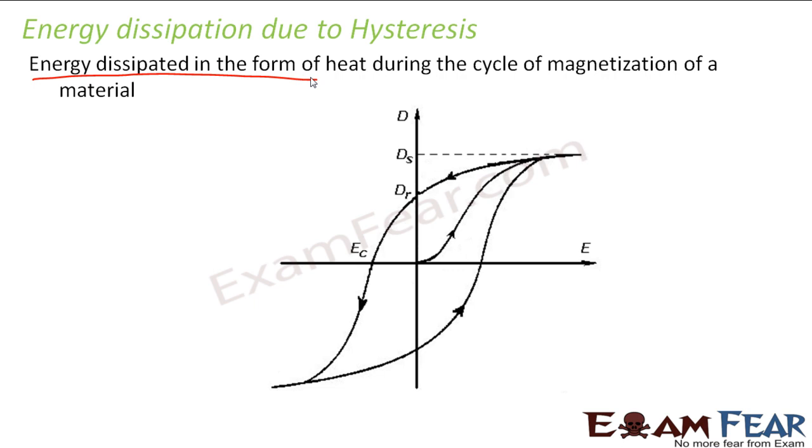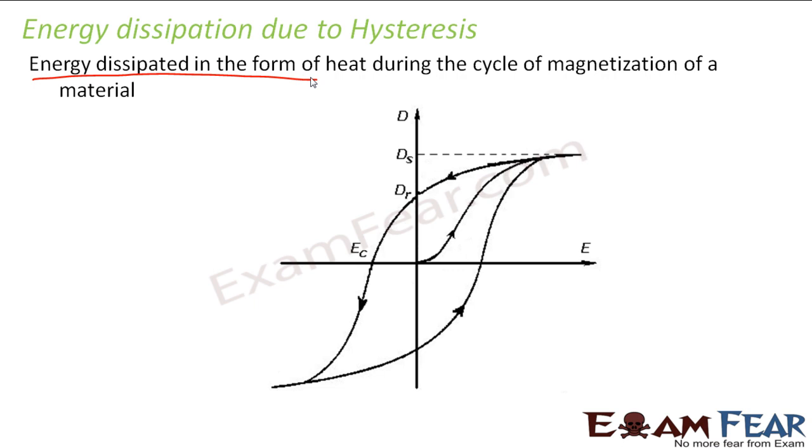The magnetic dipoles get oriented and disoriented over and again. As a result, heat is produced, because here what is happening basically? We are increasing the magnetic intensity first, and then we are decreasing the magnetic intensity. So this increase and decrease of magnetic intensity is also causing an increase and decrease in the magnetization. Sometimes it is getting magnetized completely. Sometimes the magnetization is reducing. Sometimes it is getting completely demagnetized.